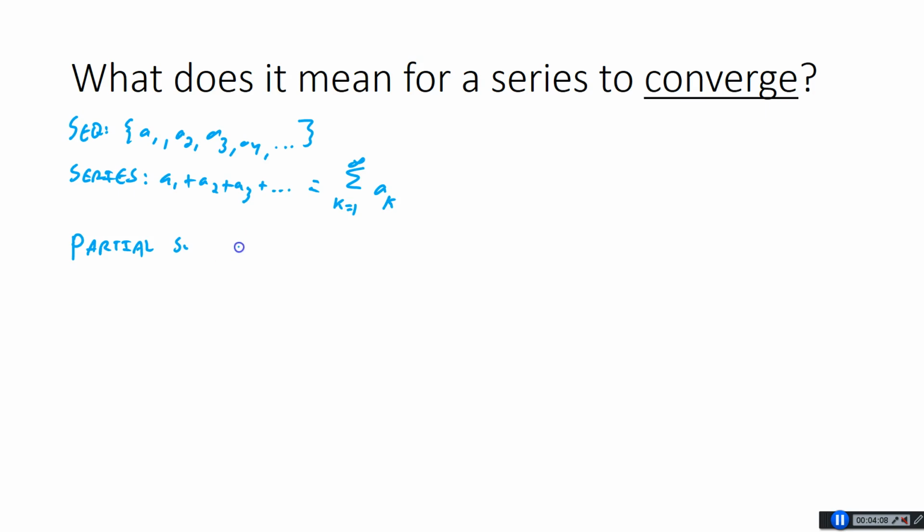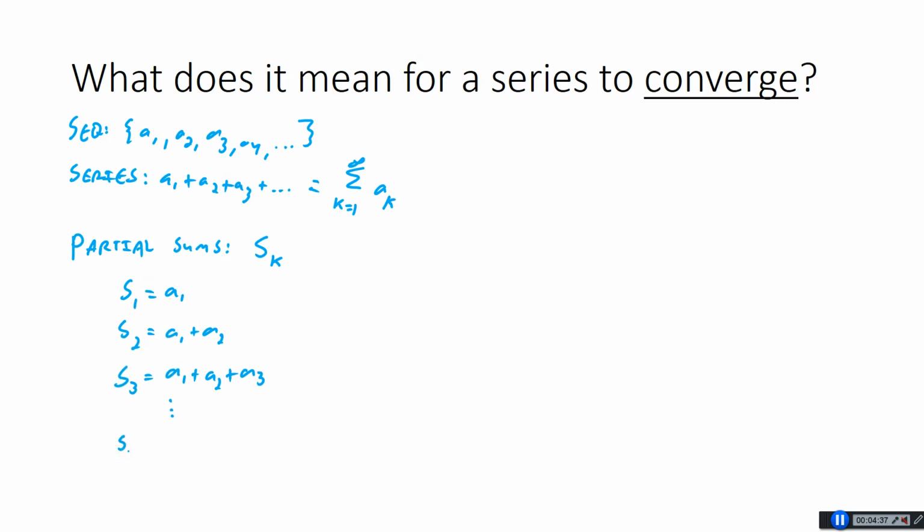And the partial sums themselves, we call them S_k. They make a sequence of their own. So let's see what we would have here. In this case, the sums are the sum of the first n terms. So S1 would just be a1. S2 would be a1 plus a2. S3 would be a1 plus a2 plus a3, right? And this continues, so you're coming up with these partial sums.